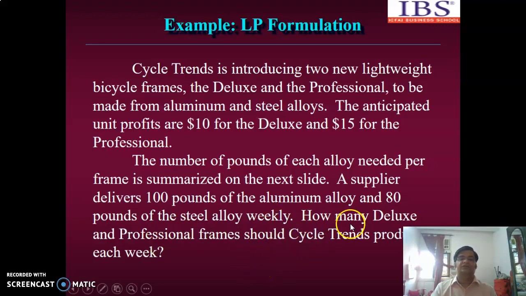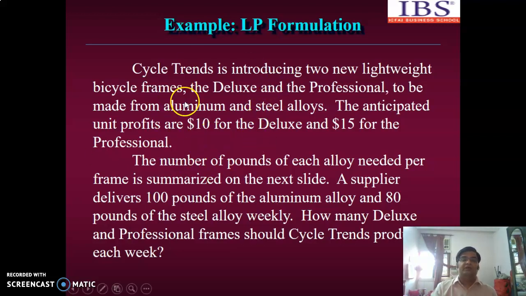So that is our decision variable. We take x1 as the number of deluxe frames and x2 as the number of professional frames. Our supplier delivers 100 pounds of aluminum alloy, so this is one of our constraints: the raw material availability is not more than 100 pounds.